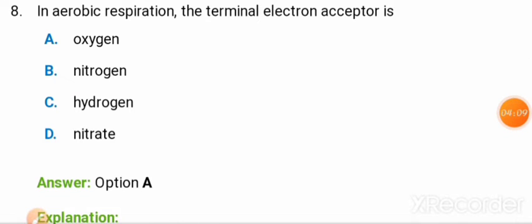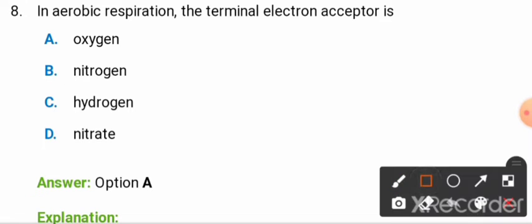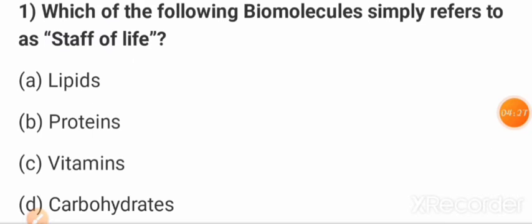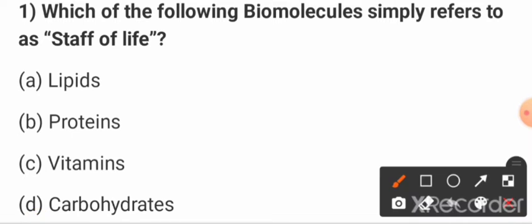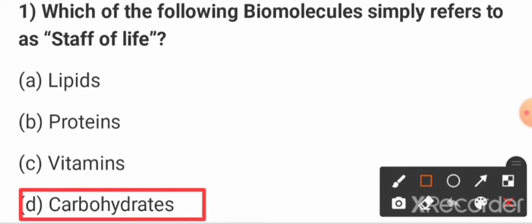Now most important question, friends: in aerobic respiration the terminal electron acceptor is what? The terminal electron acceptor is option A, that is oxygen, which is the correct answer, okay. Then next question, friends: which of the following biomolecules is simply referred to as the stuff of life? So friends, option D, that is carbohydrates, okay. Carbohydrate is a biomolecule simply referred to as the stuff of life, okay.